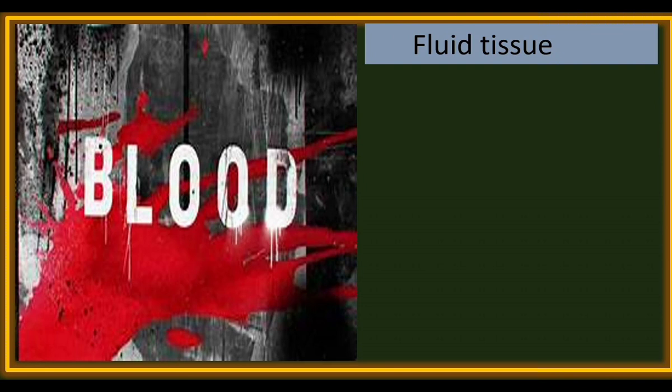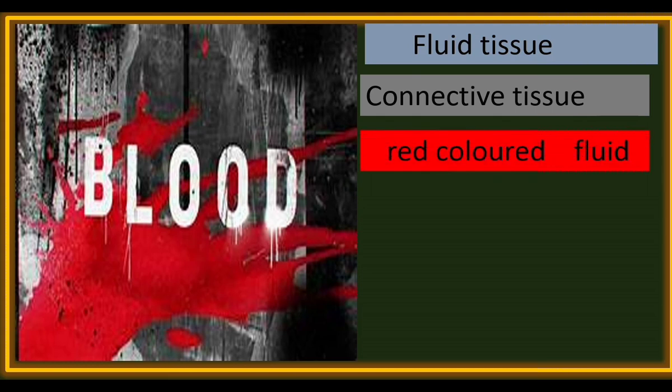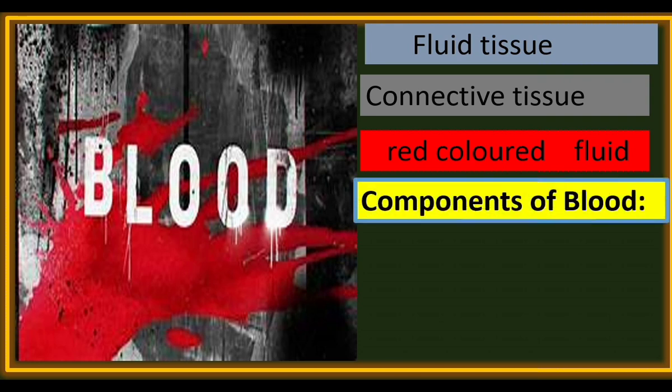Blood also has blood cells. It is a connective tissue. What is called as a connective tissue? When a tissue has cellular components and non-cellular components, that is called as connective tissue. Blood also has blood cells and non-cellular components, non-living components. So it is a connective tissue. It is red in color due to the presence of hemoglobin.